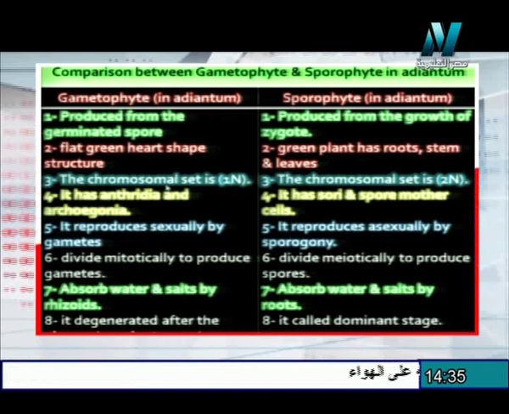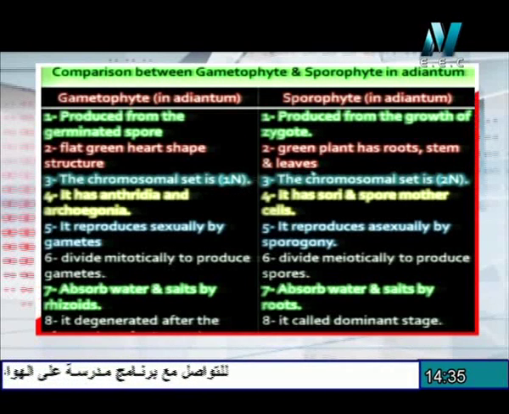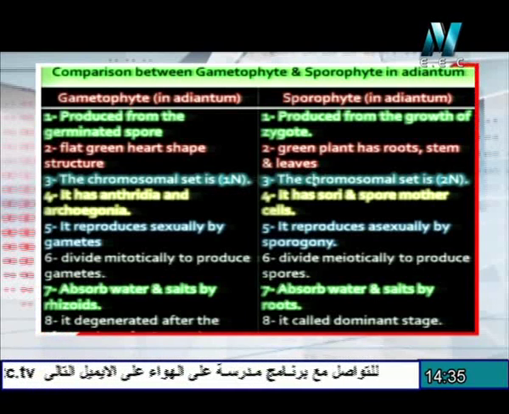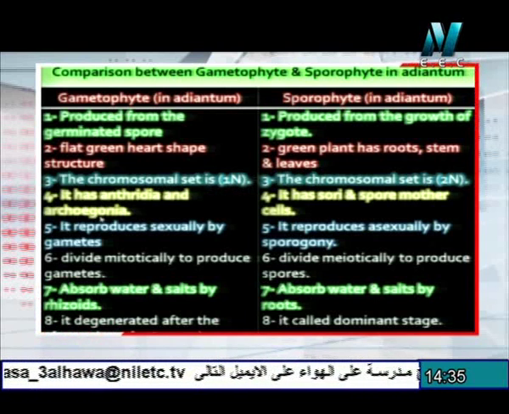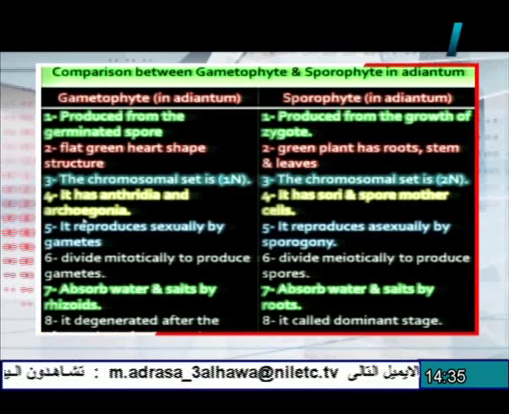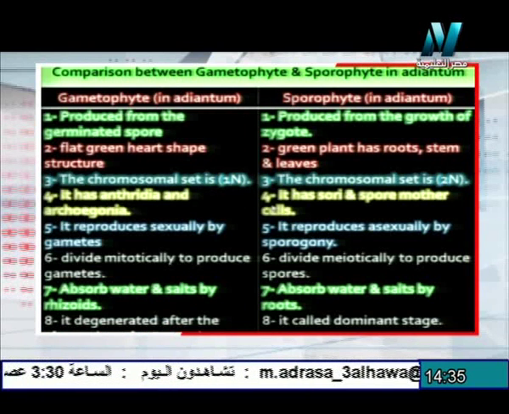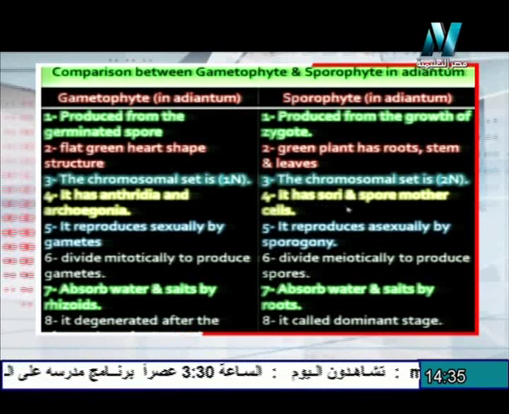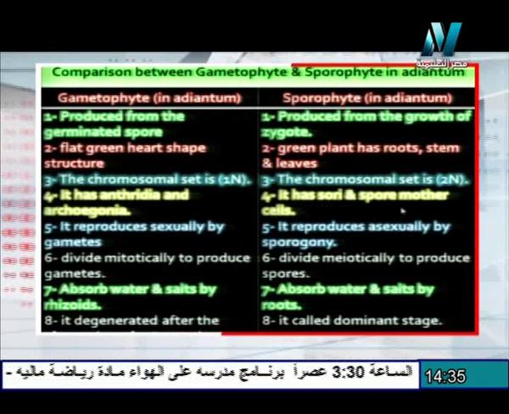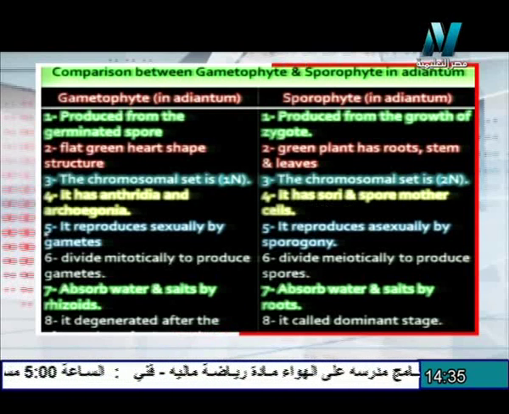The chromosomal set in the gametophyte is haploid, 1N, but diploid in the sporophyte. The gametophyte has antheridia and archegonia as the reproductive organs, but the sporophyte contains spore mother cells to produce spores.